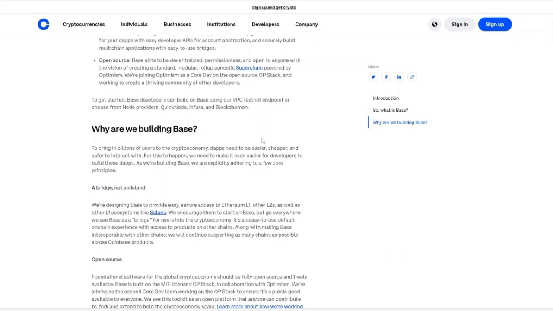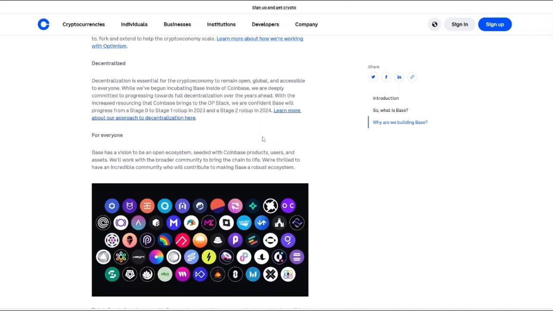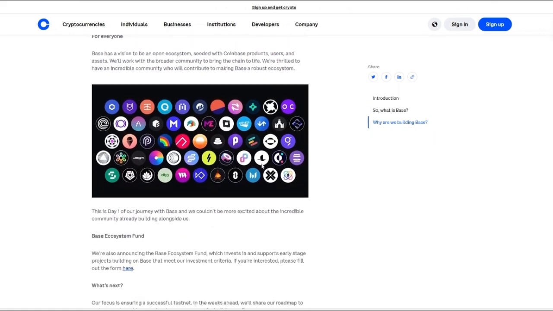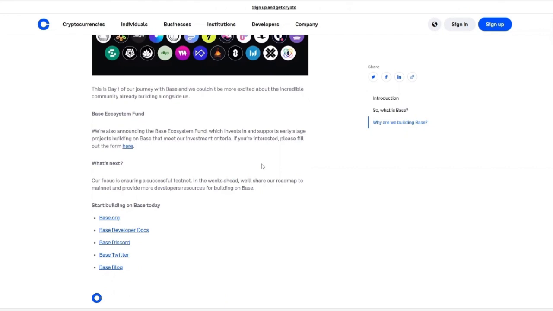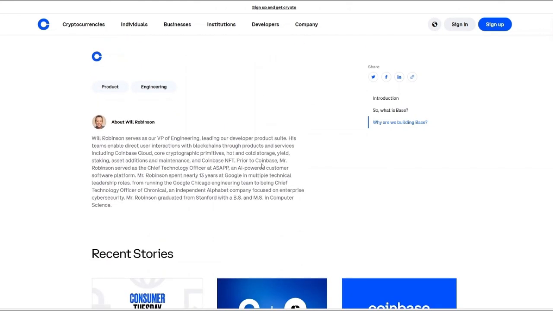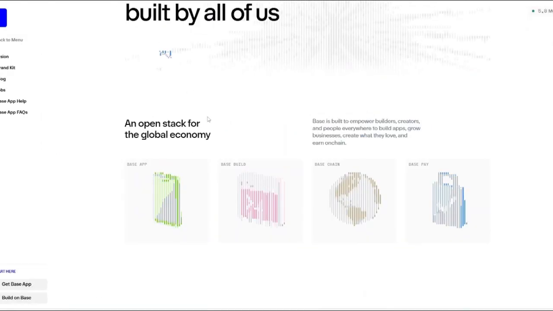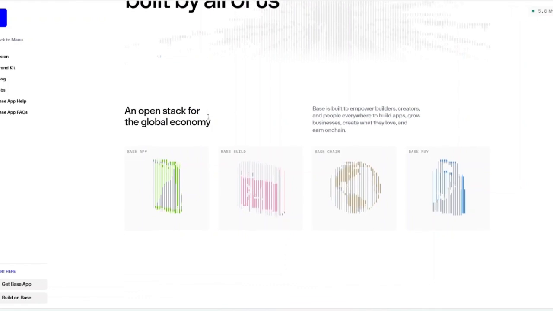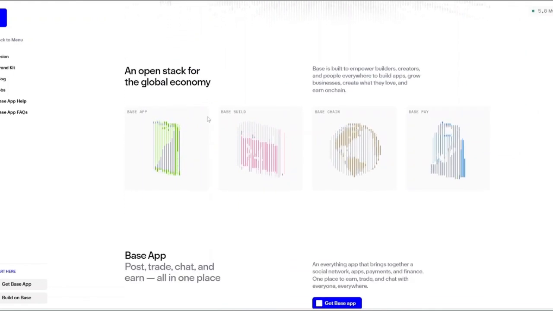Let's get started. Base isn't just another blockchain. It's Coinbase's vision for a unified on-chain economy, one where creators, developers, businesses, and everyday users can interact, build, earn, trade, pay, and socialize, all in one ecosystem. Think of Base as the foundation layer for the next version of the internet, where money, identity, apps, and communities all live on-chain but feel simple and accessible, even to people who are new to crypto.